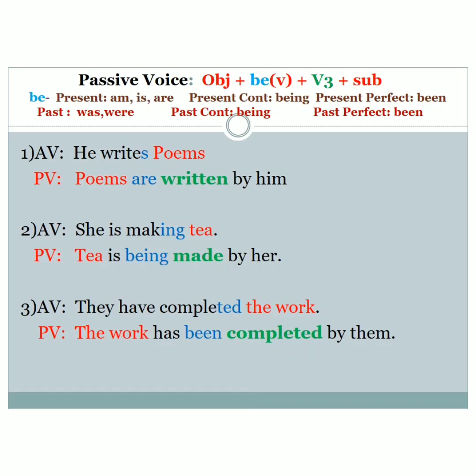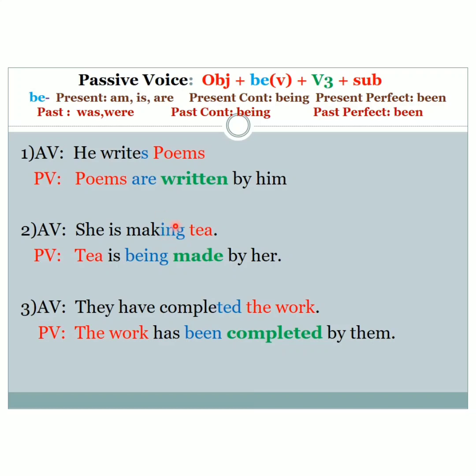She is making tea. What is the verb? Make. And who does the action? She. So she is the subject. And what is the object here? Tea. Yes. So write the object first, which becomes the subject in passive voice. Identify the object and write it here. Again, identify the tense in the active voice. Yes, we know that it's written in the present continuous.